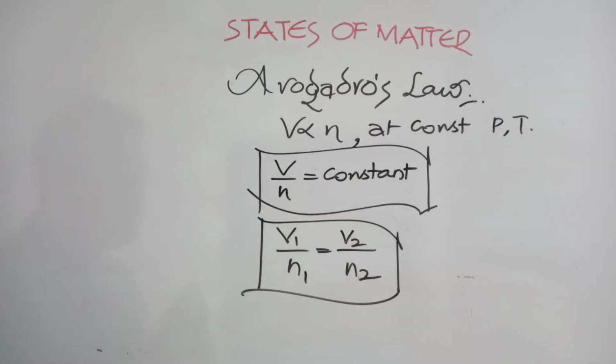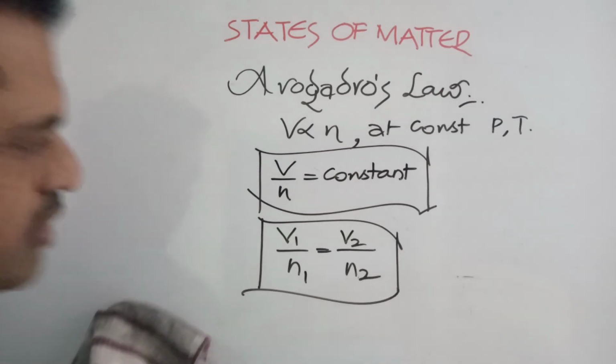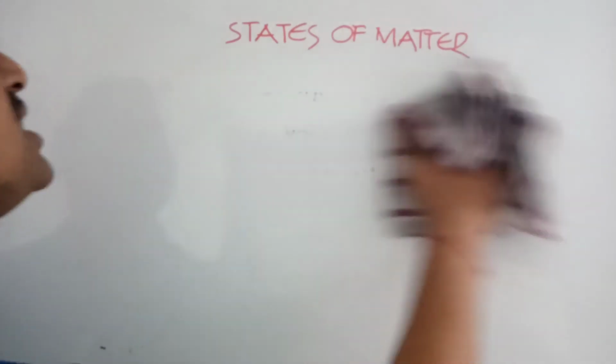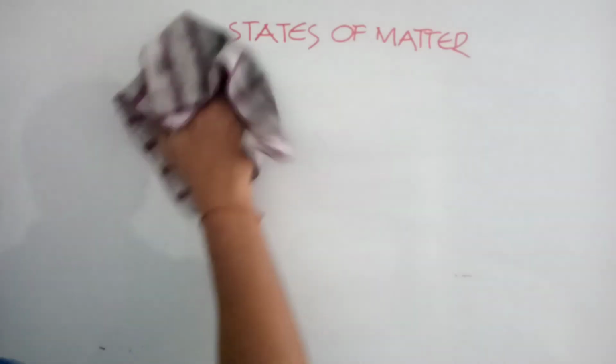And the law is, under similar conditions of pressure and temperature, equal volumes of all gases contain equal number of molecules. So based on these three laws, we are going to get one expression.